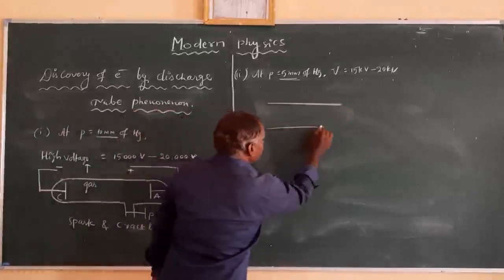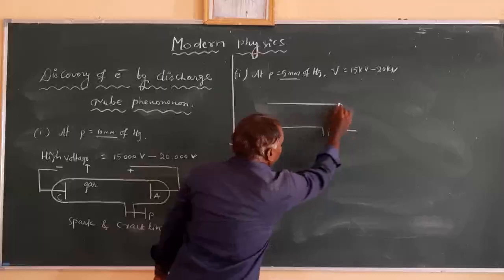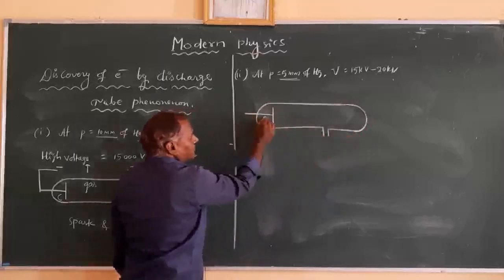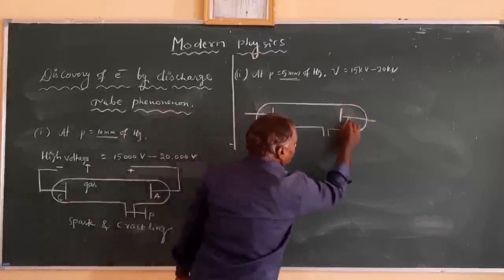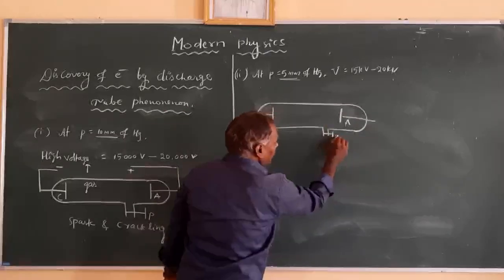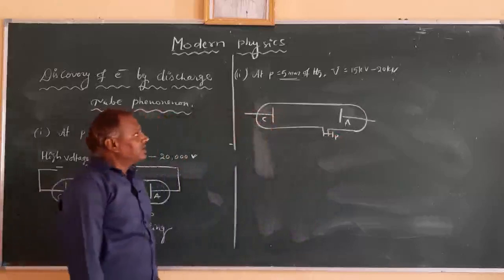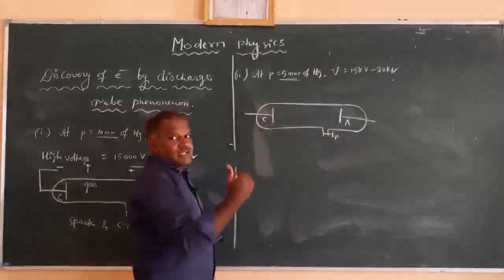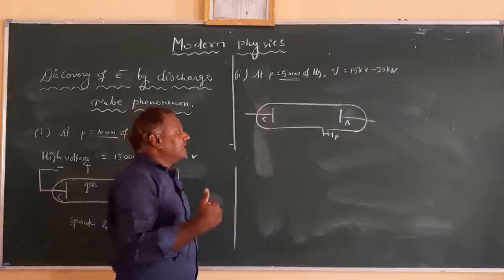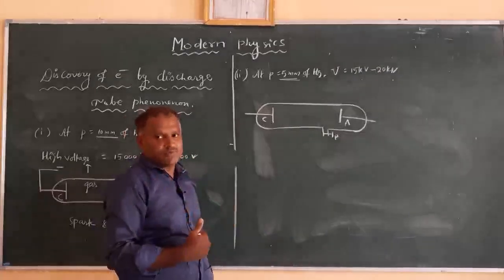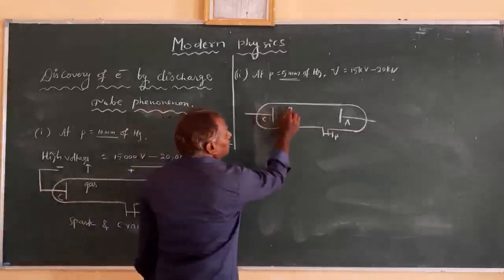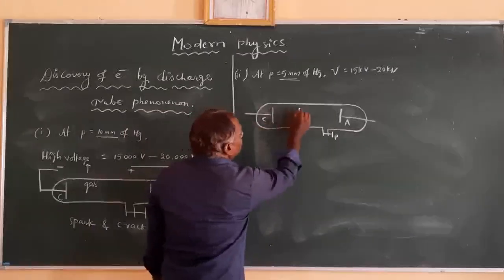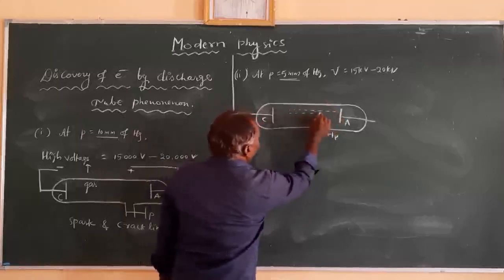At this pressure and potential, you can observe here the cathode and the anode, and the pressure can be varied. Now the gas in the discharge tube is converted into a streak-like formation. Some of the gas moves towards the anode.